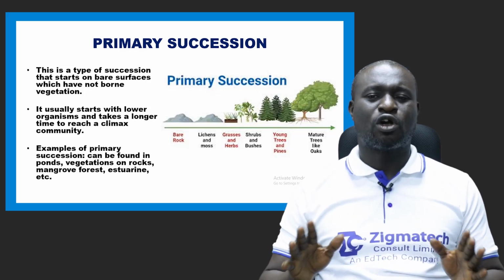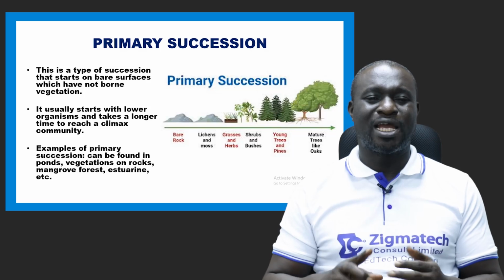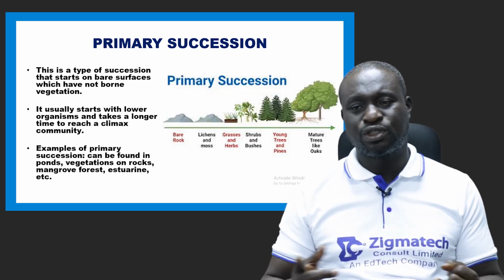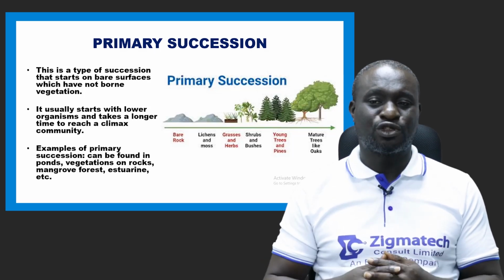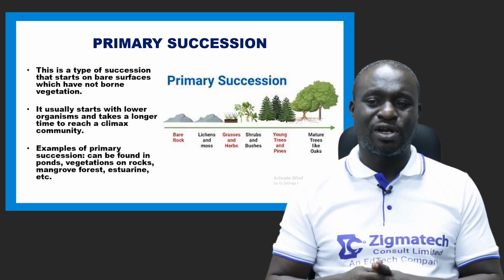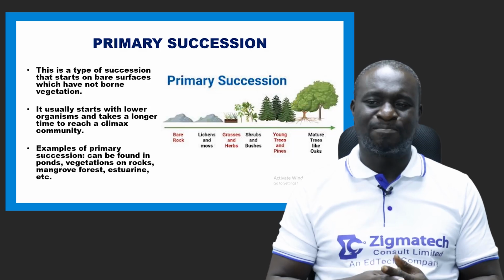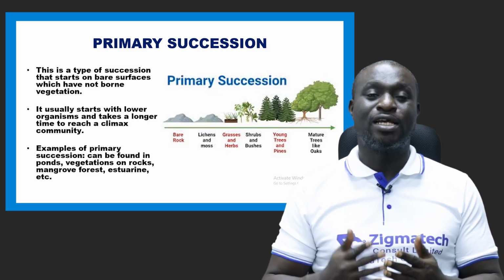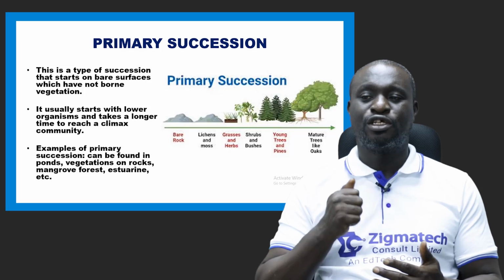Now, examples of primary succession can be found in ponds. You can see it in ponds. You can see it on vegetations, on rocks. You can see it on mangrove forest, estuarine, etc. Now, these are places where you can have primary succession.